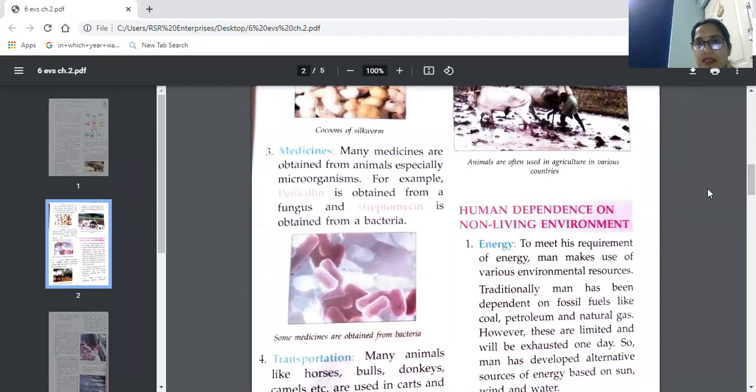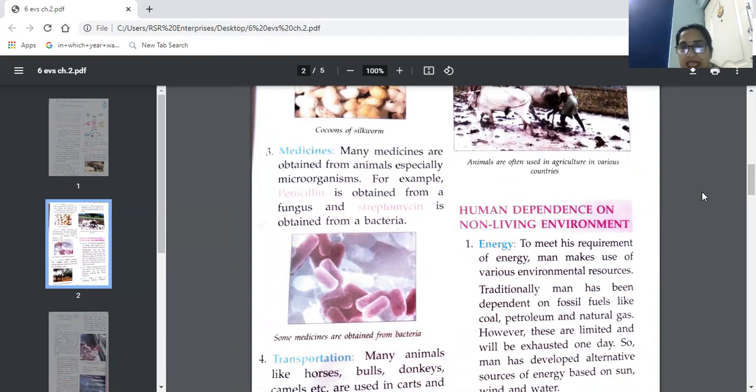Next, we have medicines. The same thing we get from plants, we get from animals also. Let's see how. Many medicines are obtained from animals, especially microorganisms. Main are the microorganisms.